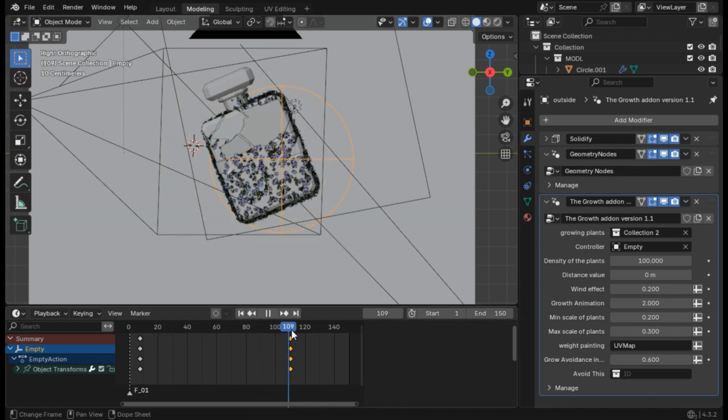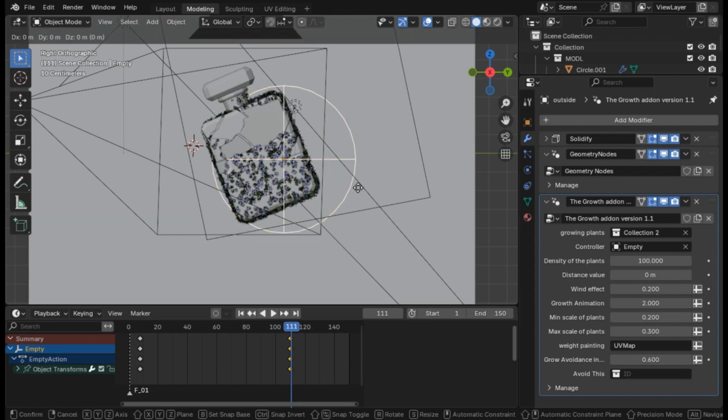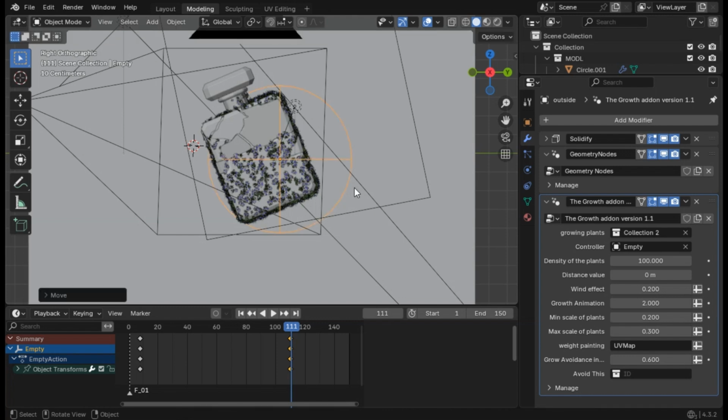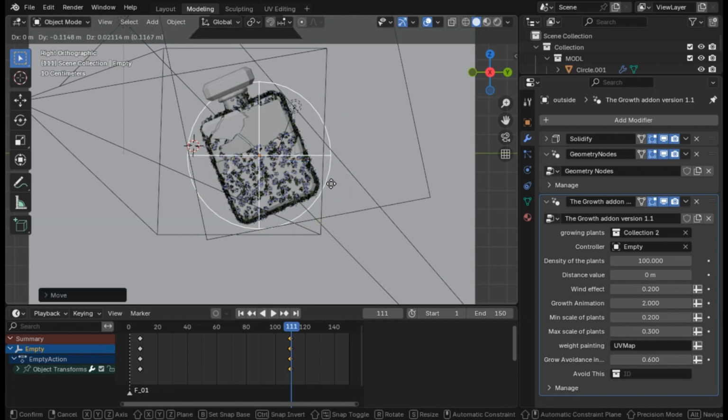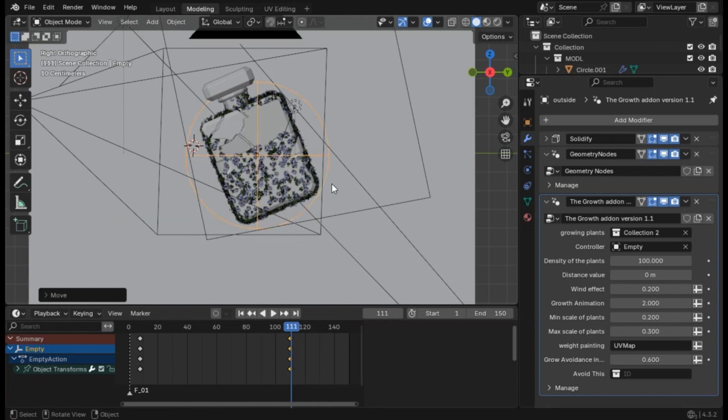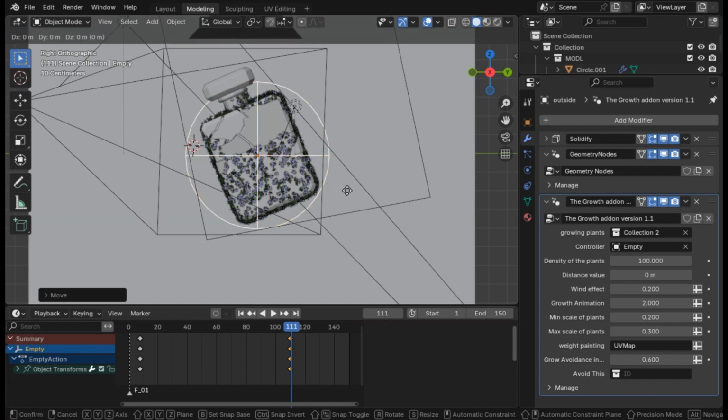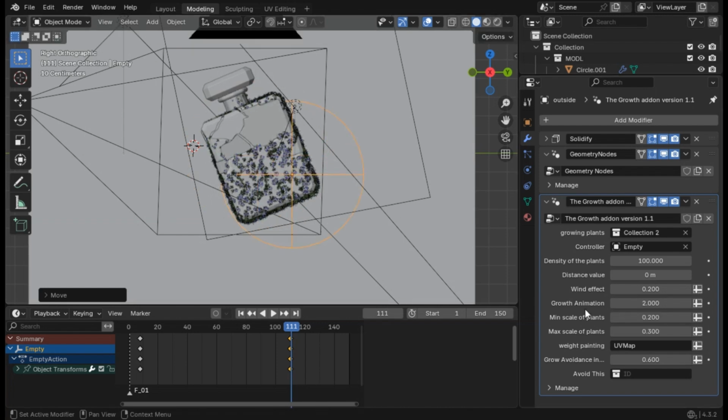But if you go to the last frame of our animation, this is starting to fade, which is totally normal because it's getting far and it will fade. If you want, you can just make it in the middle, which will be fine, but I want to show you this in case you are dealing with something much bigger than a perfume bottle. So you just grab whatever you want, and we will add some animation to this growth value.